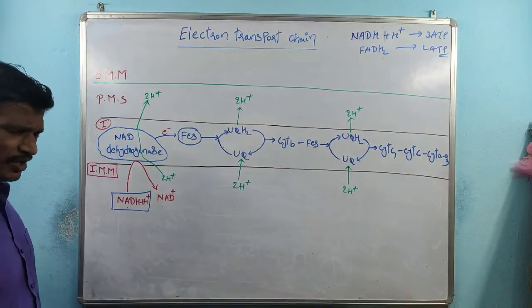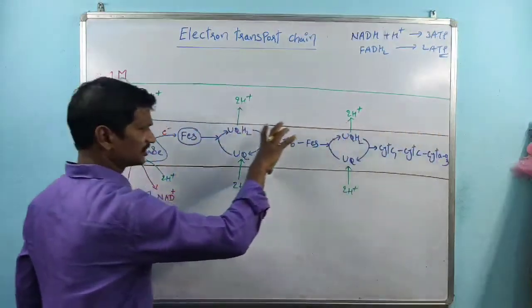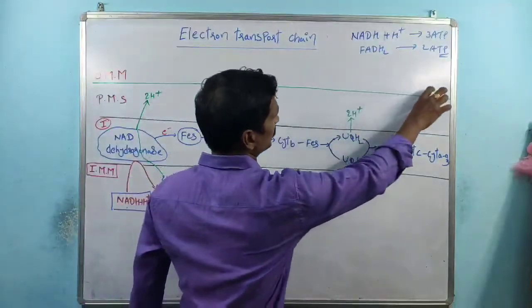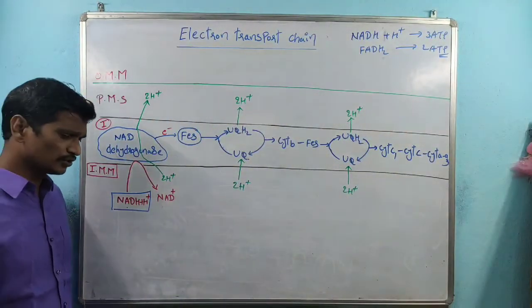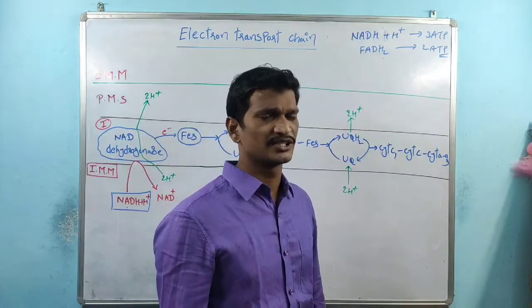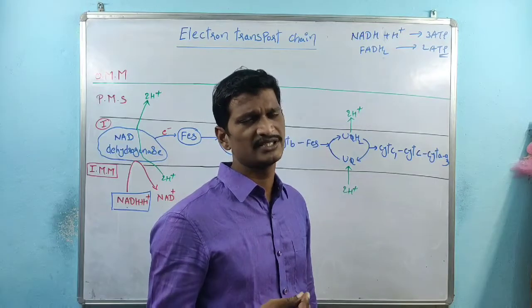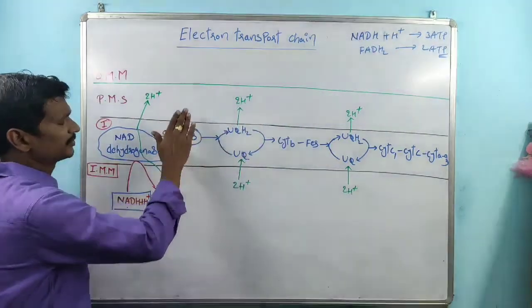perimitochondrial space. I already said this is the inner membrane of the mitochondria, and this is the outer membrane, indicated by the green line. Mitochondria is a double membrane cell organelle with a space between the 2 membranes, called the perimitochondrial space.